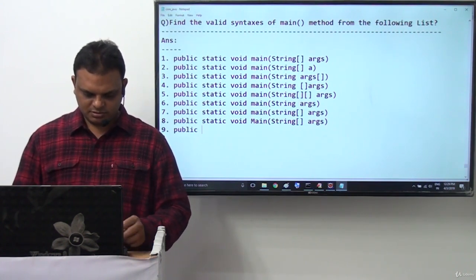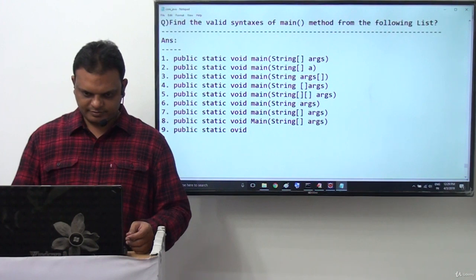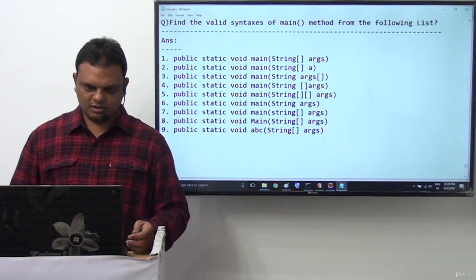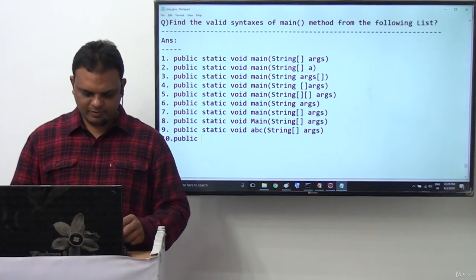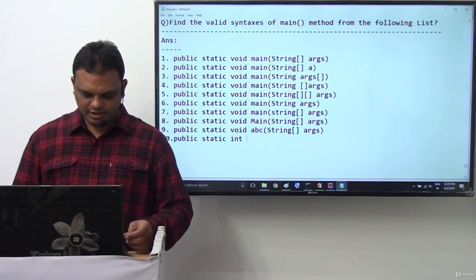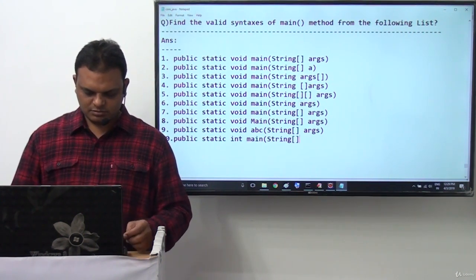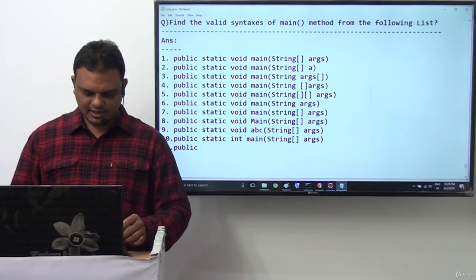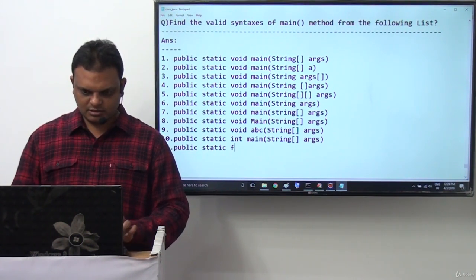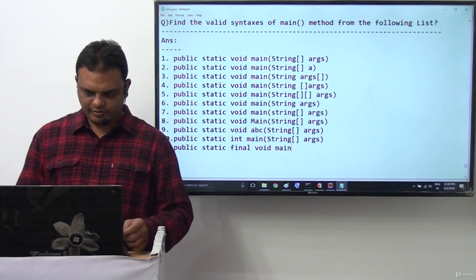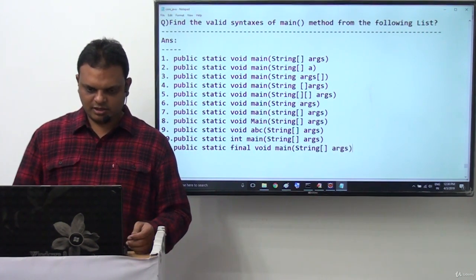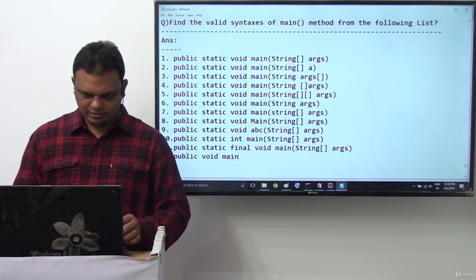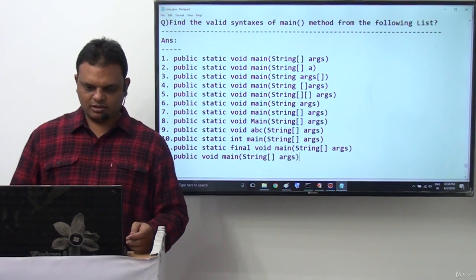Ninth one is public static void abc(String[] args). Tenth one is public static int main(String[] args). Eleventh one is public static final void main(String[] args). Twelfth one is public void main(String[] args).